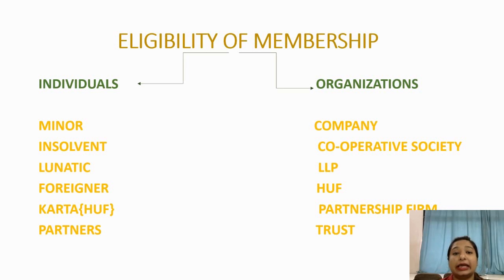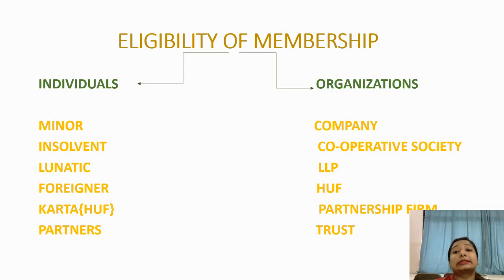Now the next is Karta. Karta is the senior most member of a Hindu undivided family business firm. So the Karta himself can become a member of a company. In his own name he can purchase the shares of a company and become a member. Similarly, the partners of a partnership firm are legally able to enter into the contract with the company and become members of a company.